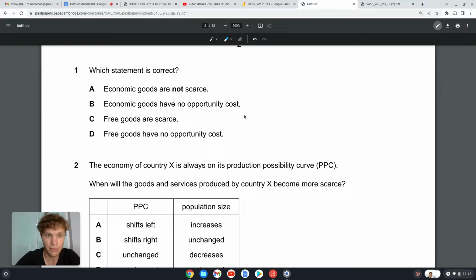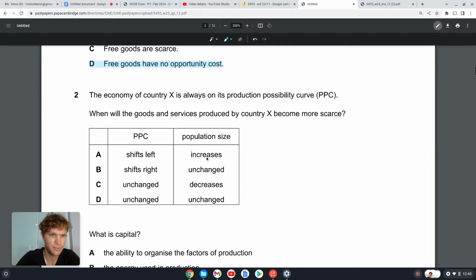That's what makes an economic good an economic good. Free goods are scarce. Nope, scarce means limited. Free goods are unlimited. Free goods have no opportunity cost. Correct. Okay. So free goods are unlimited, so therefore you don't have to choose how to use them to produce any economic goods. So they are unlimited. There's no opportunity cost.